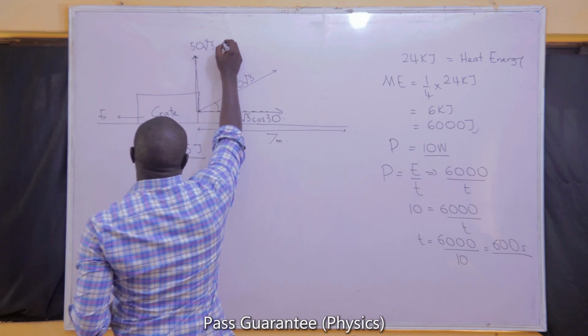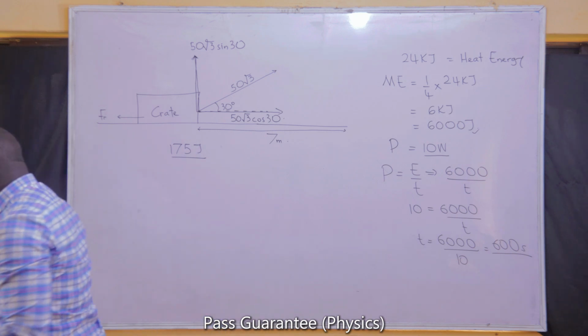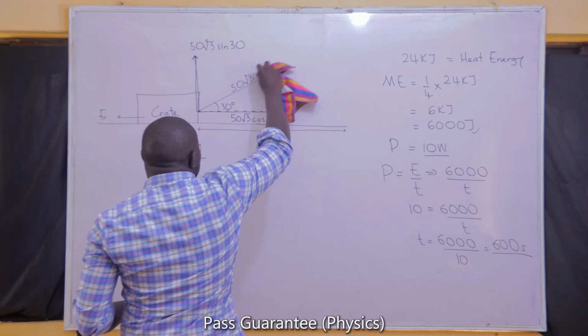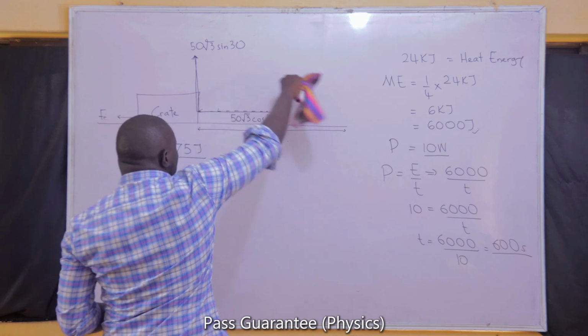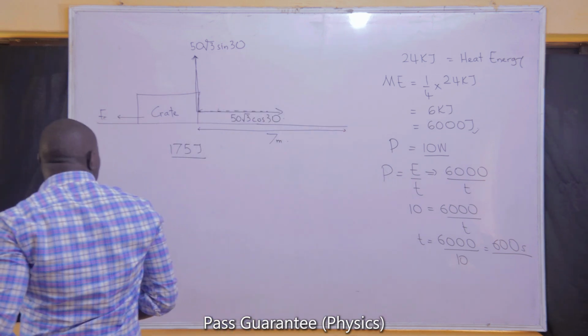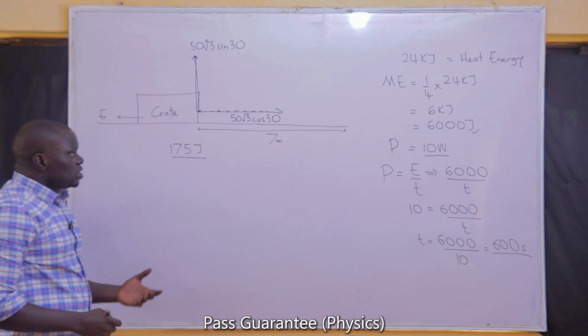Please refer to our class on scalars and vectors to know how to resolve a vector quantity as we have just done. Now, we have been given the work done.